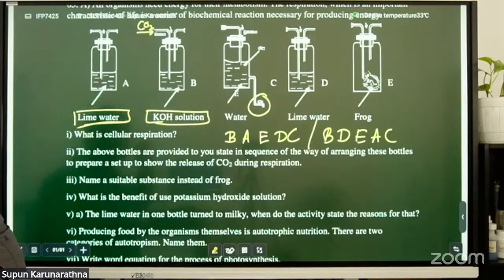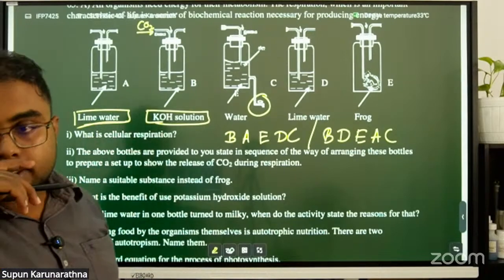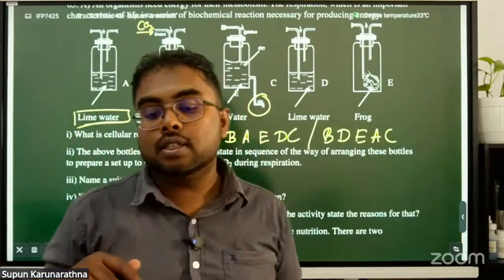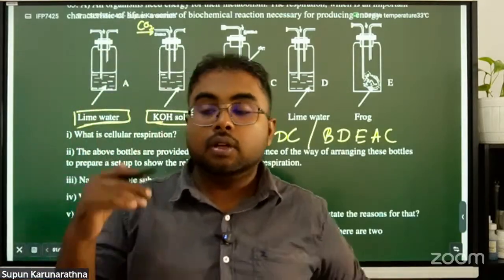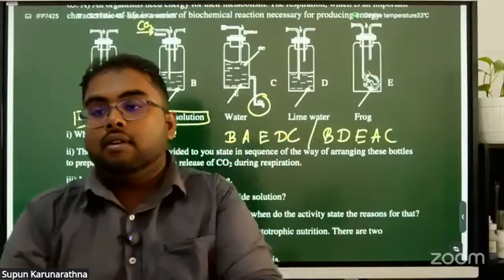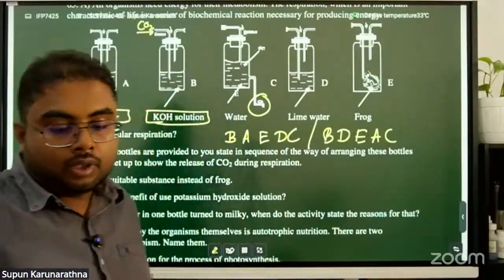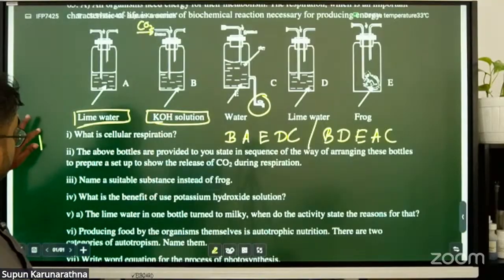Name the suitable substances instead of the frog. What can we use instead of a frog? We can use germinating seeds, right? Germinating mung seeds, we can use. Got that? Germinating bean seeds, we can use that. Question number 4 here.